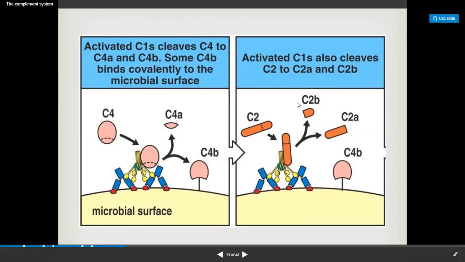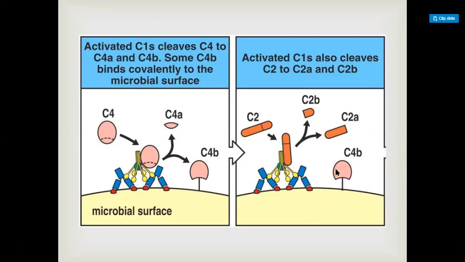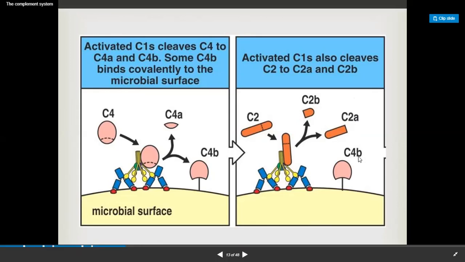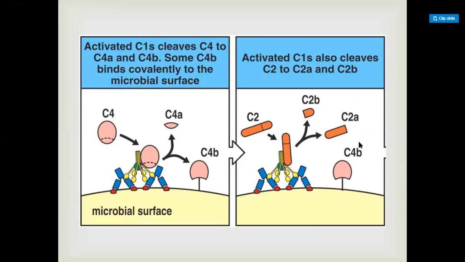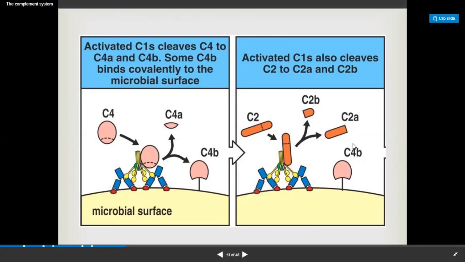C2A will bind and C2B will be cleaved and removed from this complex. So only C2A will bind to the C4B complex. Now it is a complex of C4B and C2A, and this C4B and C2A complex is known as the C3 convertase.